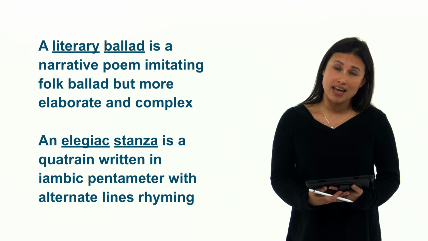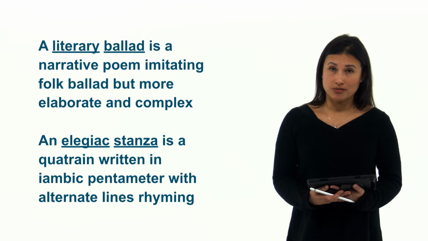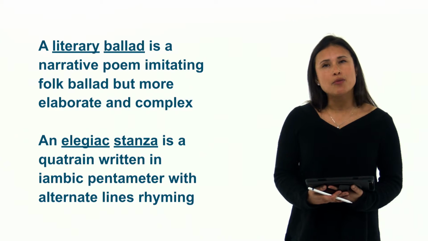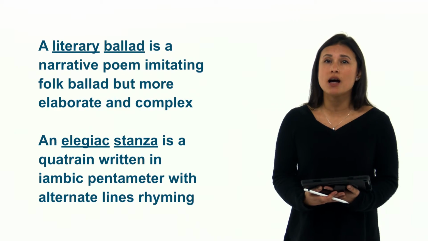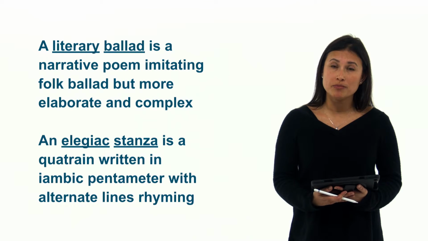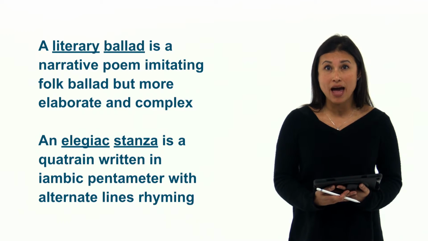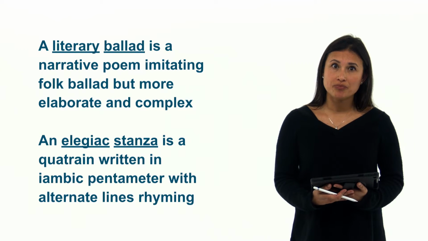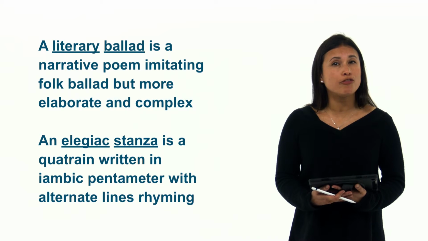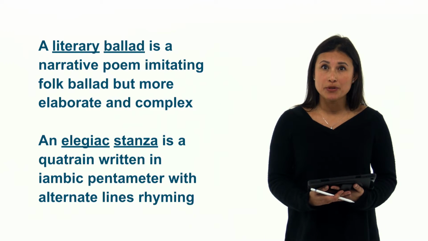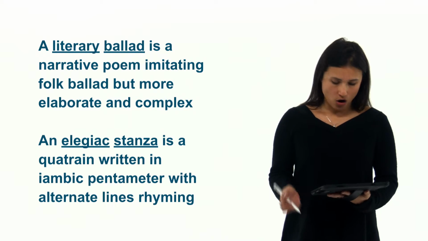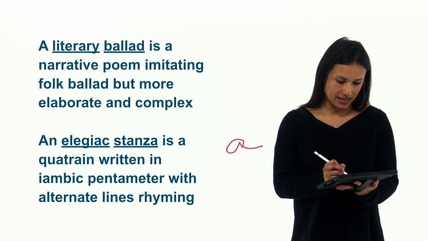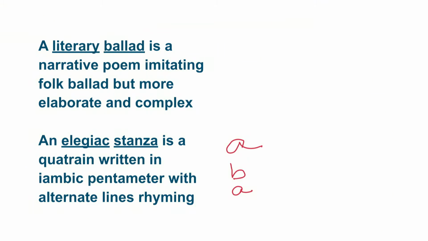An elegiac stanza is a quatrain written in iambic pentameter with alternate lines rhyming. Now remember, it's elegiac, which means it comes from elegy, a poem meant to honor someone or something that is past. And it's an elegiac stanza at the end of a poem that is a quatrain. Remember, 4 lines, iambic pentameter, 5 feet per line, alternate lines rhyming, so that it would look A, B, A, B.